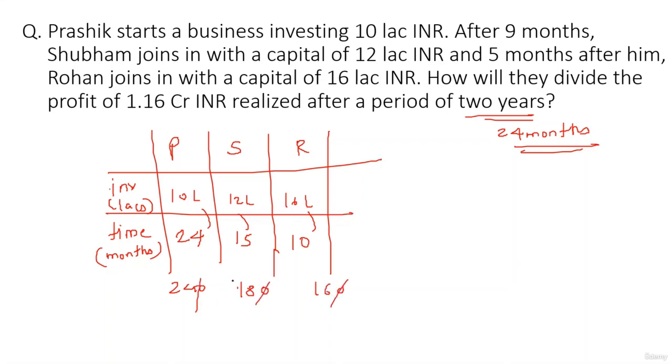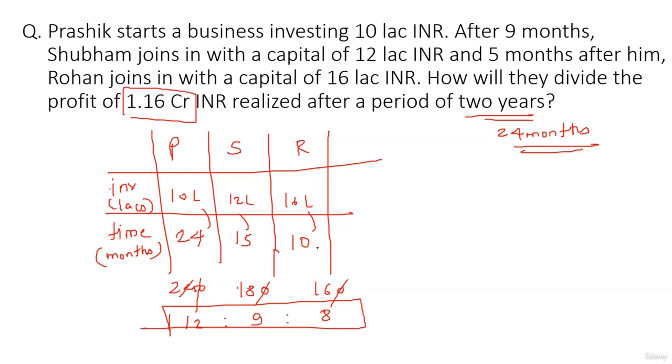First cancel out the 0. You can also cancel out 2 from this. So 12 twos are 9 twos are and 8. So the ratio is 12 is to 9 is to 8. Okay, so the profit of 1.16 CR, they will divide in the ratio 12 is to 9 is to 8.